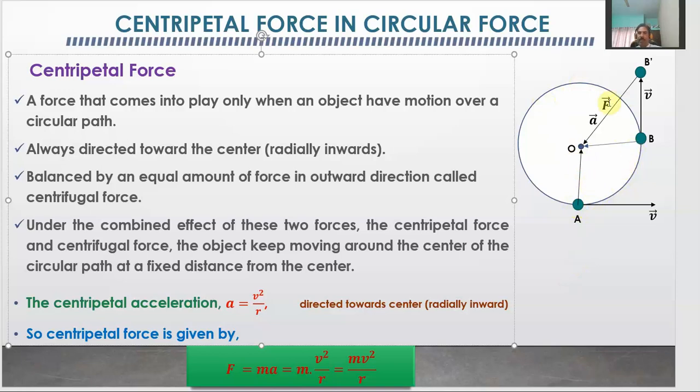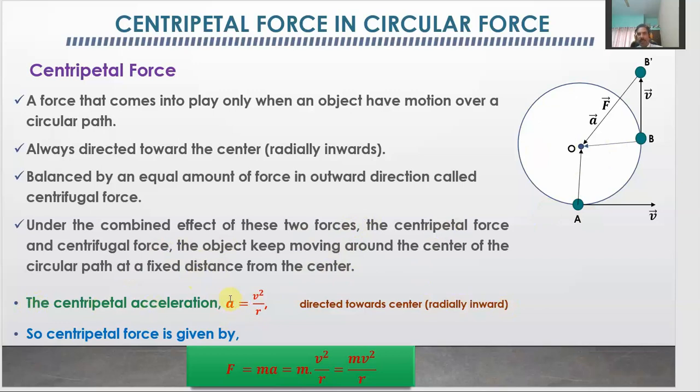So this is the reason for the particle to remain in a circular path around a fixed point. Under the combined effect of these two forces, the centripetal force and the centrifugal force, the object keeps moving around the center in the circular path at a fixed distance from the center. This is what we have got from the discussion of centripetal force and centrifugal force. And we have already discussed centripetal acceleration in our last class.